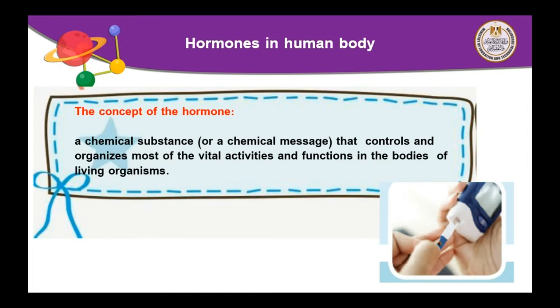So hormones are a chemical substance that control and organize most of the vital activities and the functions in the bodies of living organisms. So we have 2 parts that control our activities. Number 1, nervous system and its function, the main control system, and the other special organ which are called glands that secrete some types of hormones which are chemical substances that control and organize the vital activities and the function.